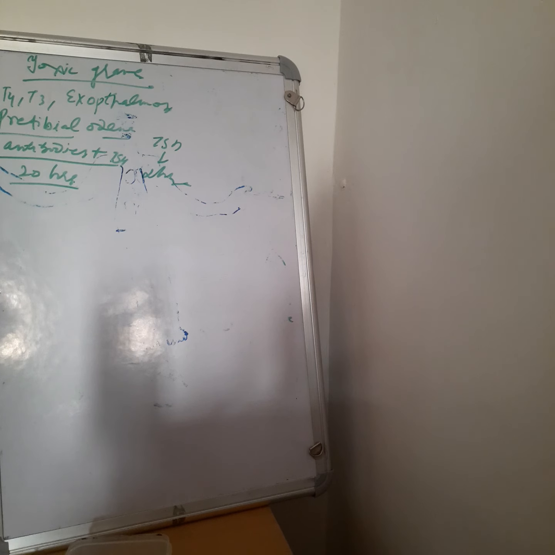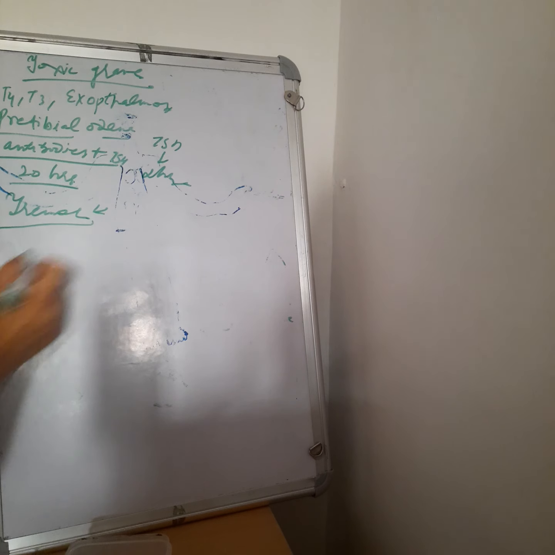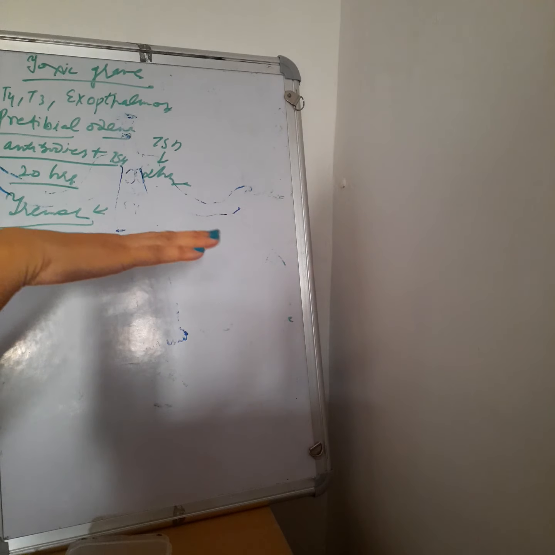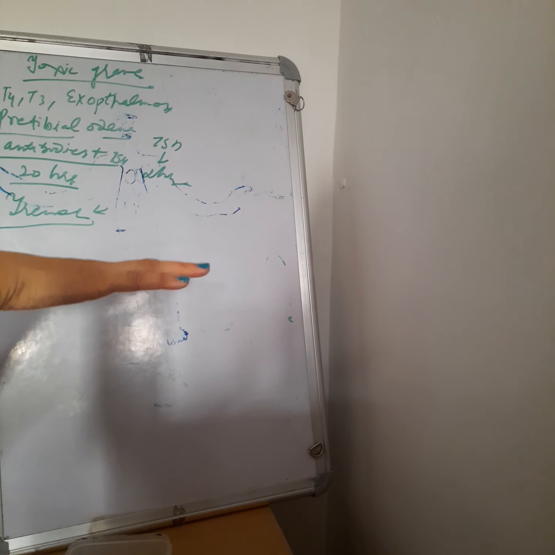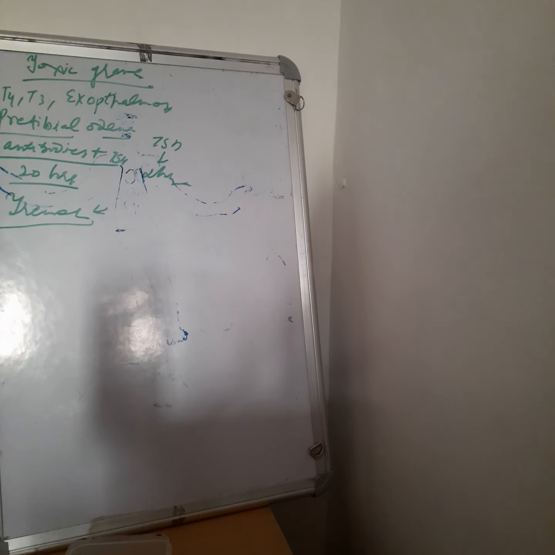Now what are the clinical features in this case? There is goiter, enlargement of the thyroid gland. There is tremor. Tremor is the most important in the case of thyrotoxicosis. If we ask the patient to hold his or her hands out like this, they will be trembling. These are called tremors. And muscle problem is commonly seen in males as compared to females. There will be weight loss, etc.